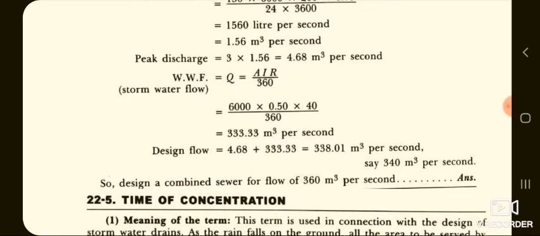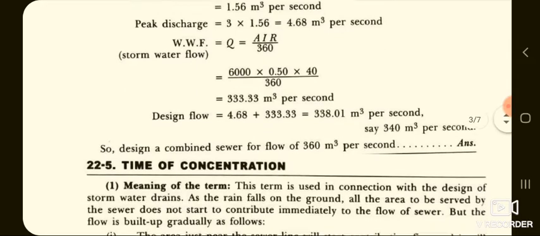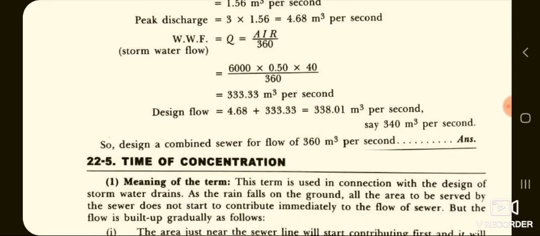They have asked to consider the peak discharge factor as 3. Therefore peak discharge is equal to 3 into 1.56, which works out to be 4.68 meter cube per second. Using the rational formula, you can find the total wet weather flow, also known as storm water flow.